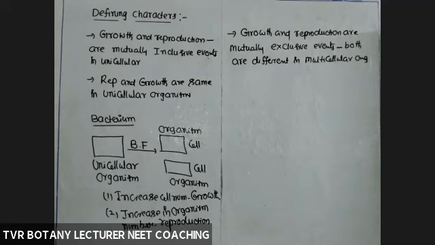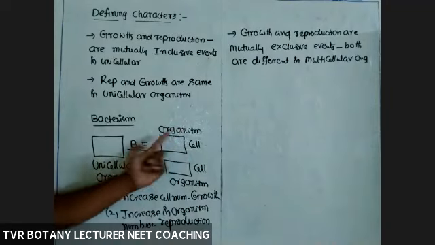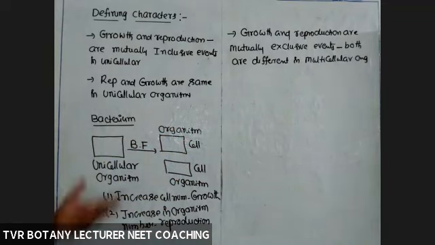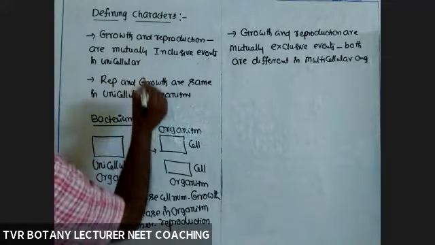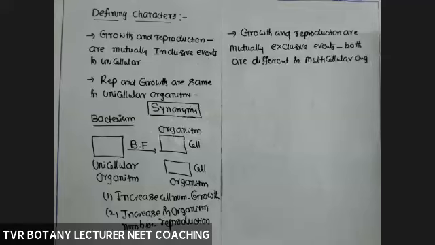So cell itself is organism, organism itself is cell, so both are completely the same event, synonyms. Is it clear? That is the end of growth and reproduction.